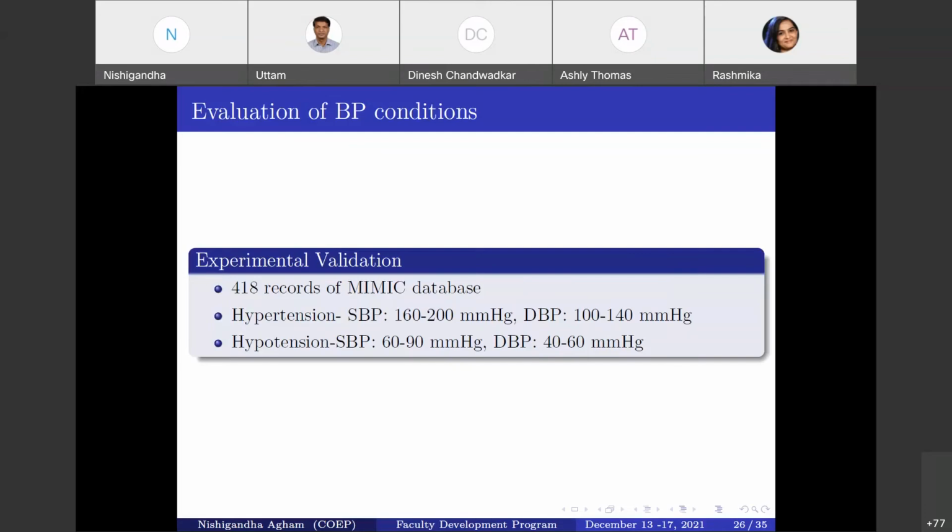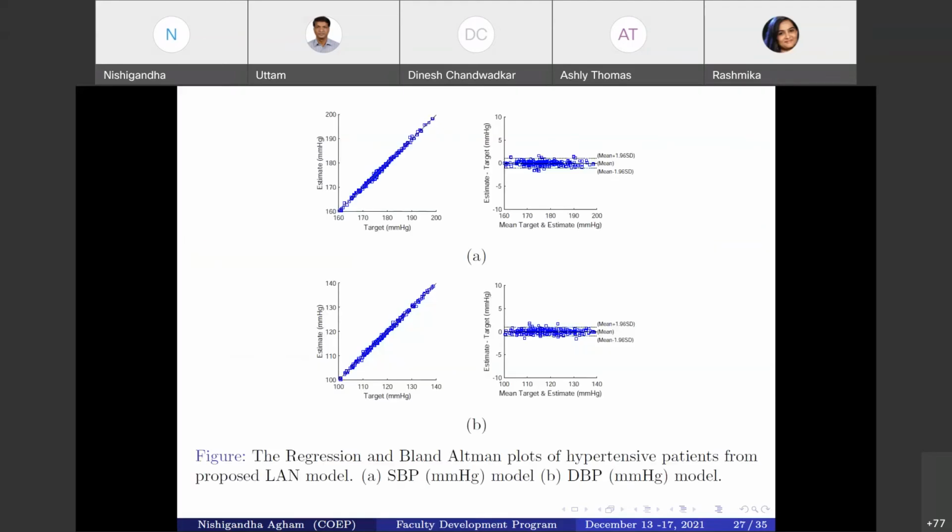Depending on the definition of hypertension and hypotension, we consider the situation hypertension when the SBP, that is the systolic blood pressure, falls within 160 to 200 mmHg, and in case of diastolic we have considered the 100 to 114 mmHg range. In case of hypotension, when SBP falls in the 60 to 90 mmHg range and DBP falls in the 40 to 60 range, we have considered it for the hypotension evaluation. So these are the results we get.